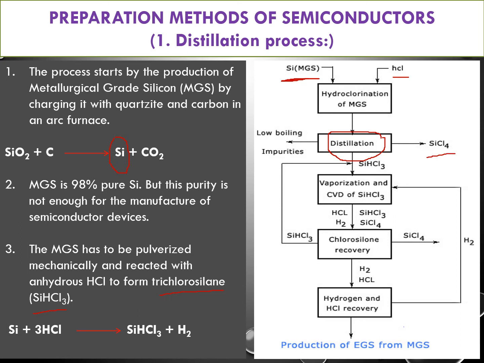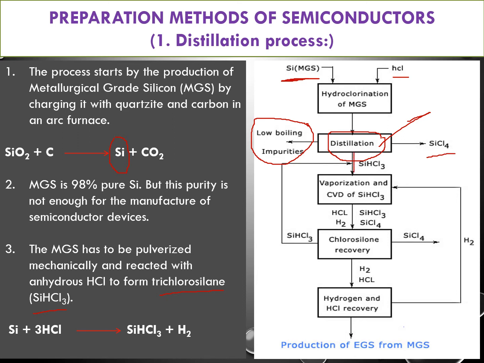All are separated based on their boiling points in the distillation process. Now we separate the unreacted silicon, the overreacted SiCl4, and some low boiling point impurities in this process. We separate the SiHCl3 for the next process.